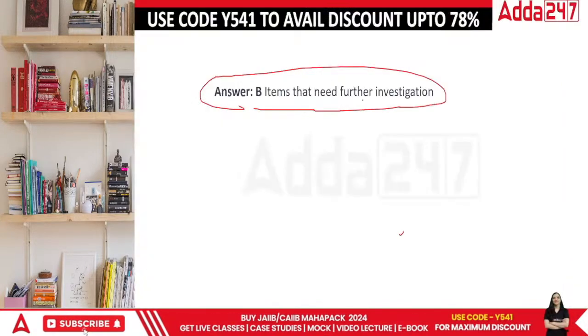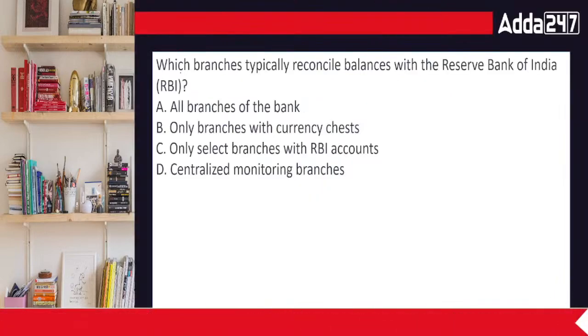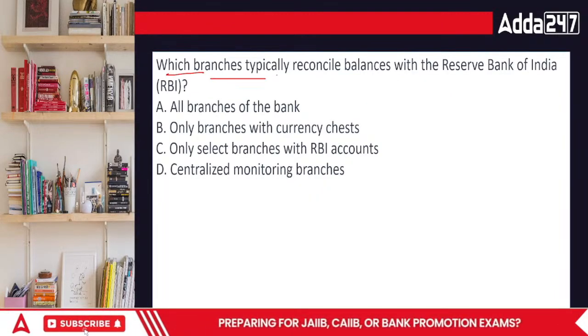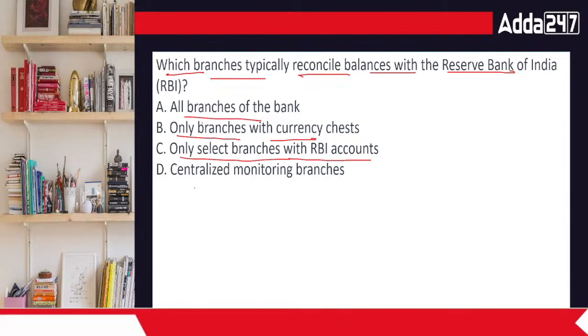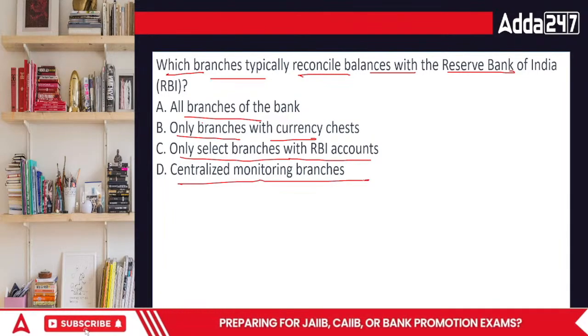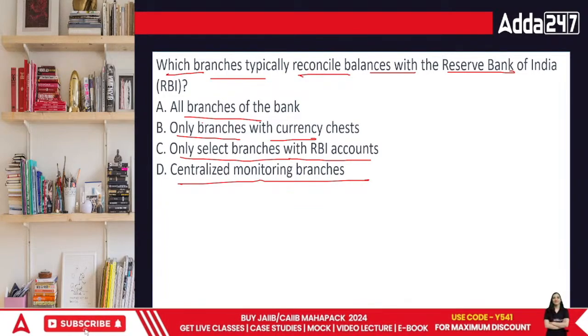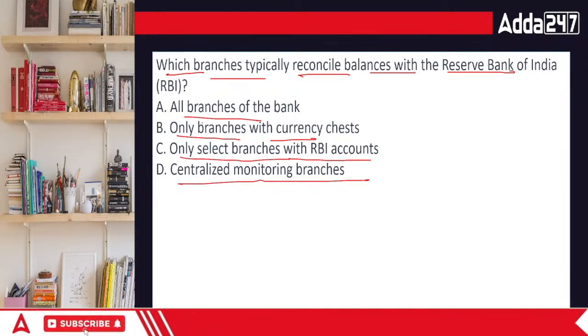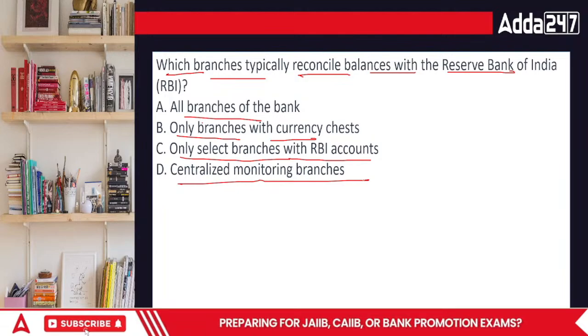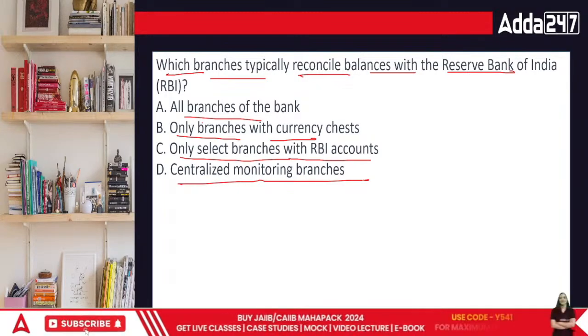Now comes the next question. Which branches typically reconcile balances with RBI? All the branches of the bank? Only branches with currency chest? Only select branches with RBI accounts or centralized monitoring branches? What would be the answer, everyone? Which branch typically reconciles with RBI?